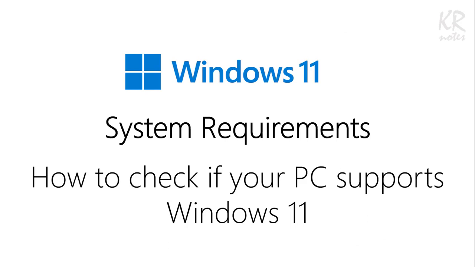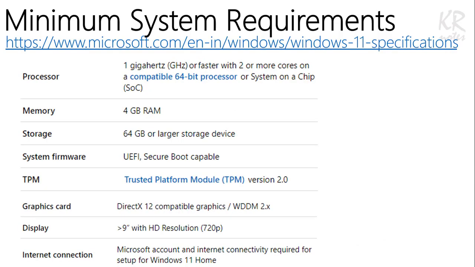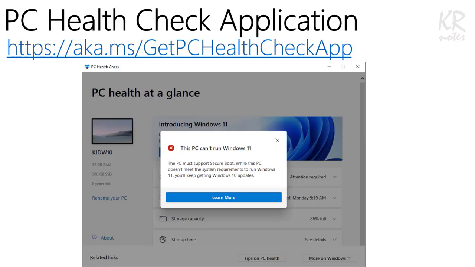Not every computer can run Windows 11. Kindly note that these are the minimum system requirements that you will need to run Windows 11. To check if your system has the required hardware configuration, you need to download the PC Health Checkup application from this official link. Download and install this tool on your computer. This tool is safe to run on your computer. Don't worry, this will not upgrade your laptop to Windows 11. It will only identify if your system is ready for Windows 11. Watch out for my personal experience with the PC Health Checkup application at the last section of this video.